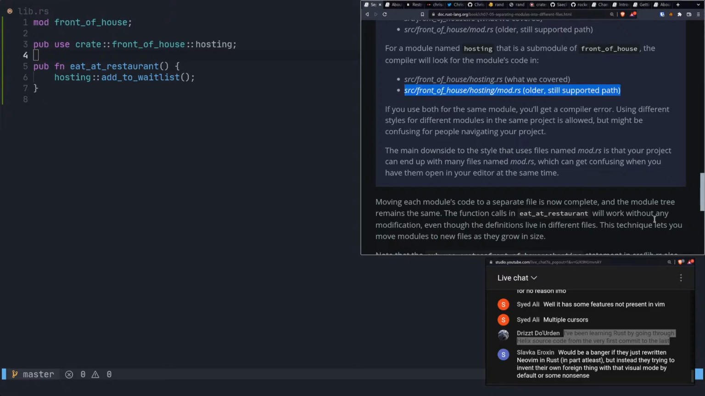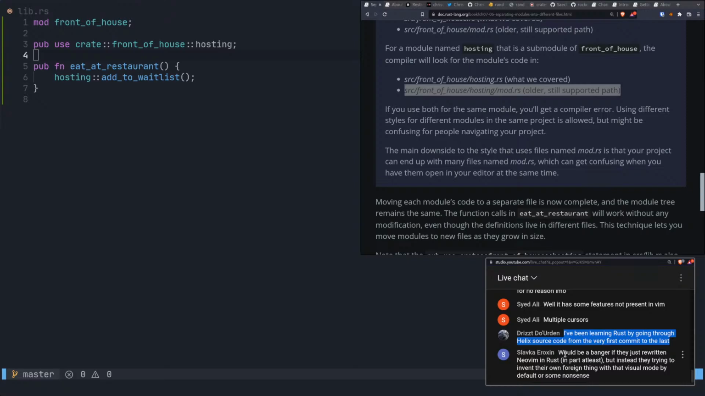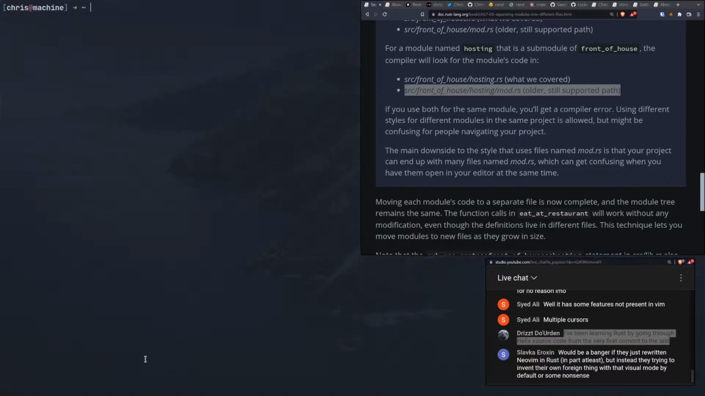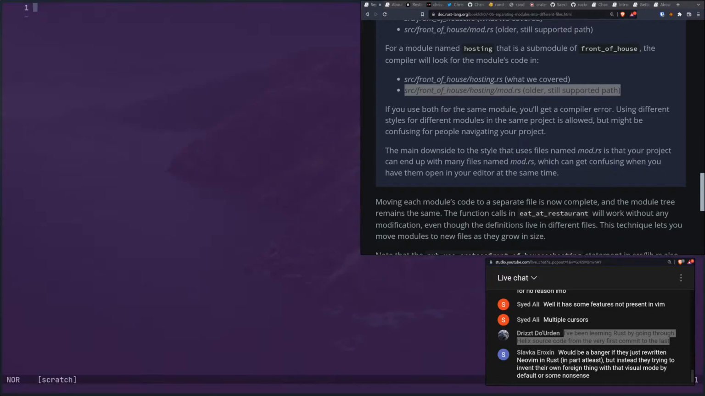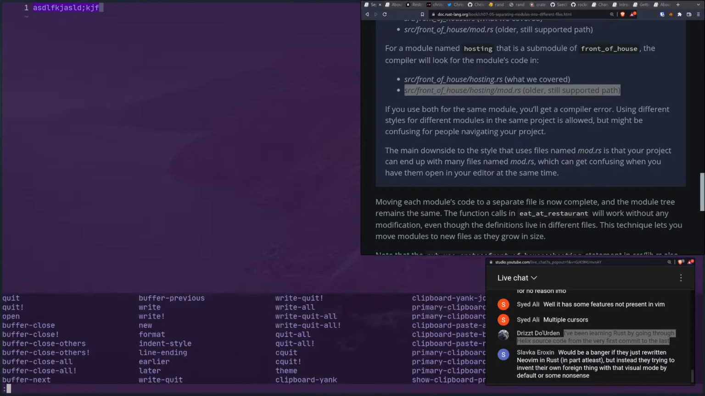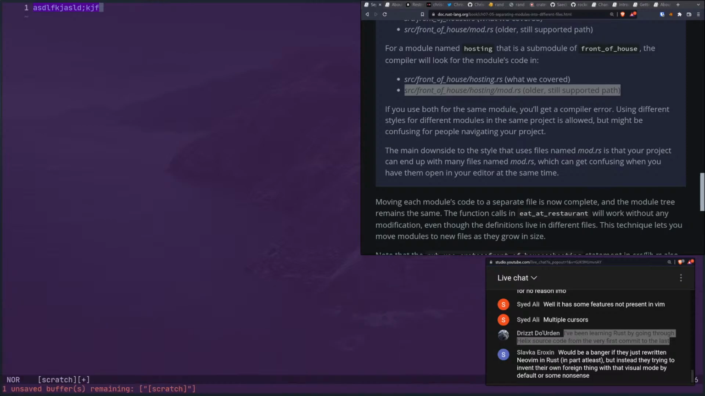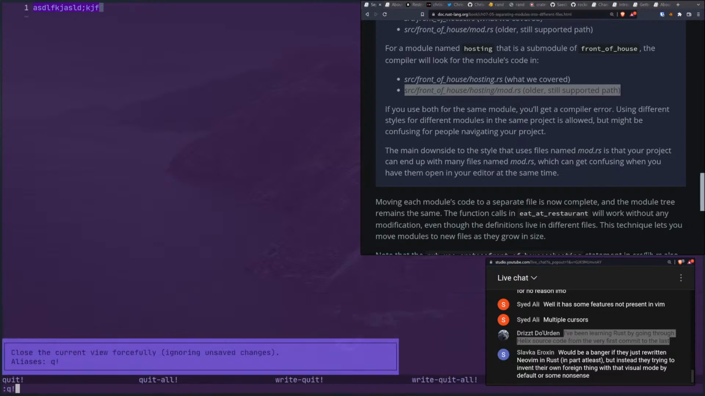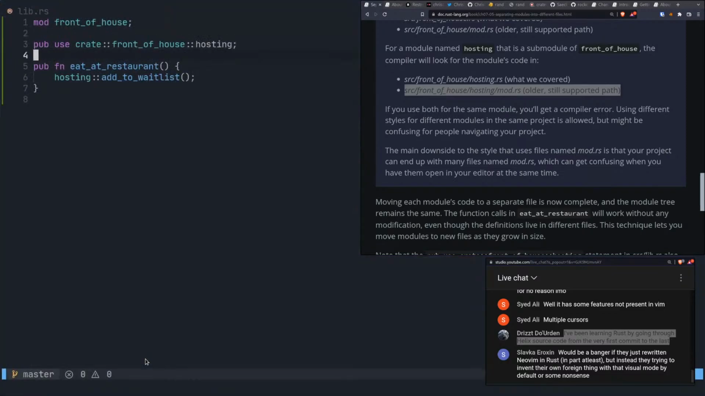It would be a banger if they just rewrote NeoVim in Rust, in part at least, but instead they're trying to reinvent their own foreign thing with visual mode by default or something. Yeah, that's also something I noticed, that it has visual mode by default. I don't know. Every now and then I'll open it up on stream, which is the only time I ever open up Helix. And yeah, I guess, is this in visual mode? If I just pressed X, I don't know. I guess X does the whole, I don't know. This is Rust related, so I get to play around with it in the stream.